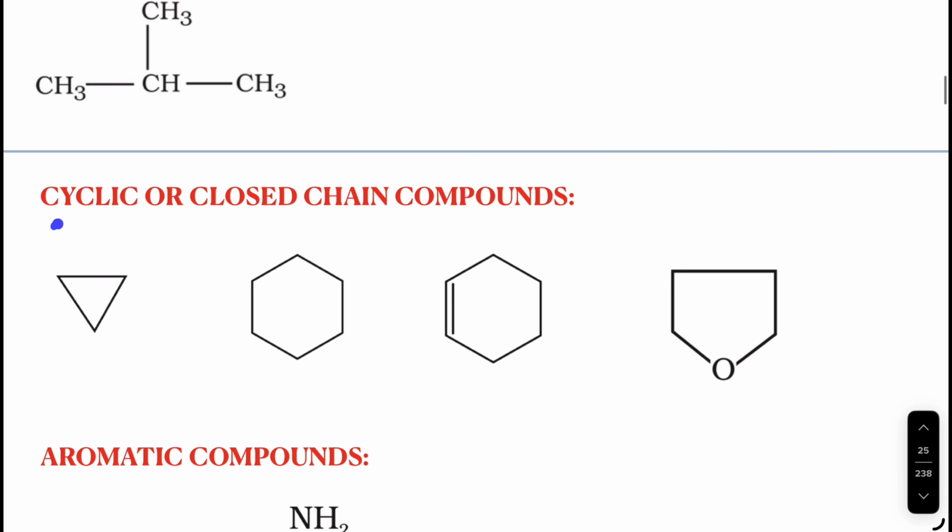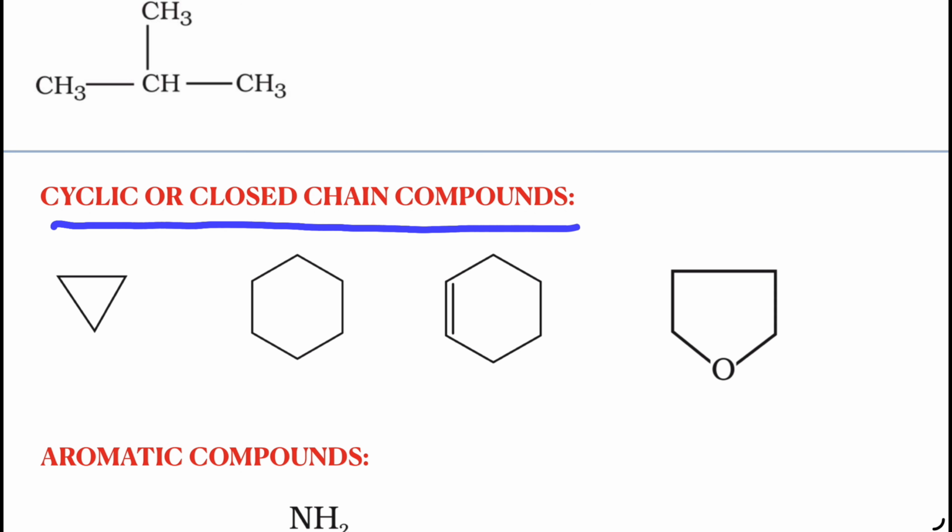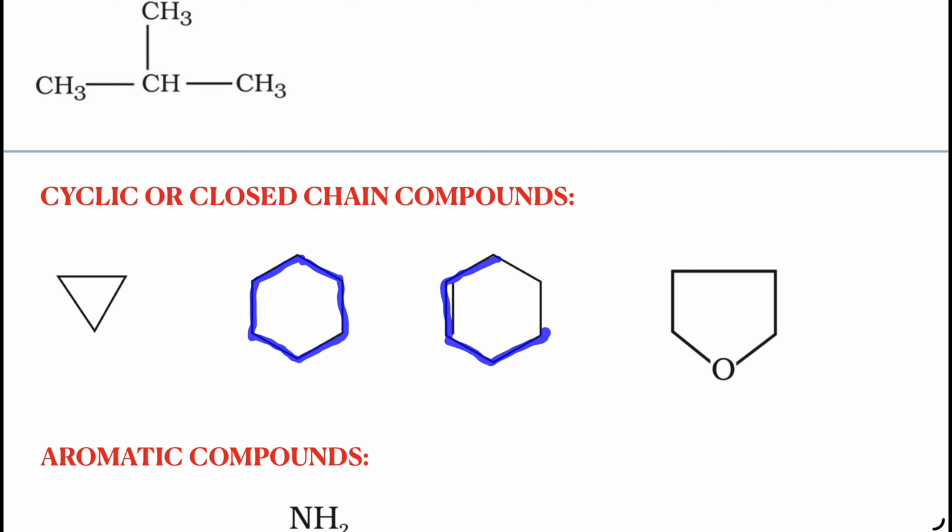And the next one is cyclic or closed chain compounds. Here you can see the ring structure, the carbon chain. Here also you can see the ring structure, and even this one. But the difference is that in these the rings are made up of only carbon atoms.